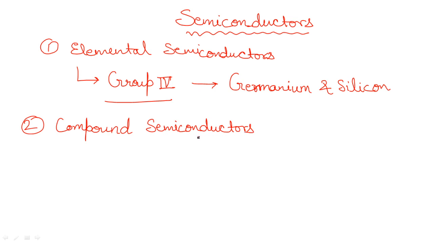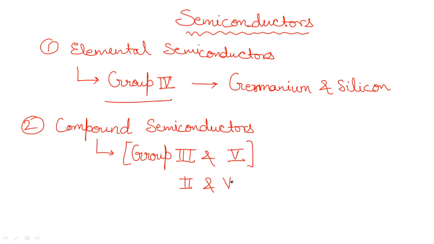These are made up of, or you can form them by combining, elements of group 3 and group 5. Or it is even possible to make compound semiconductors by combining group 2 and group 6 elements. So if you combine the elements from either group 3 and group 5, or from group 2 and group 6, that is how you will be able to form the compound semiconductors.